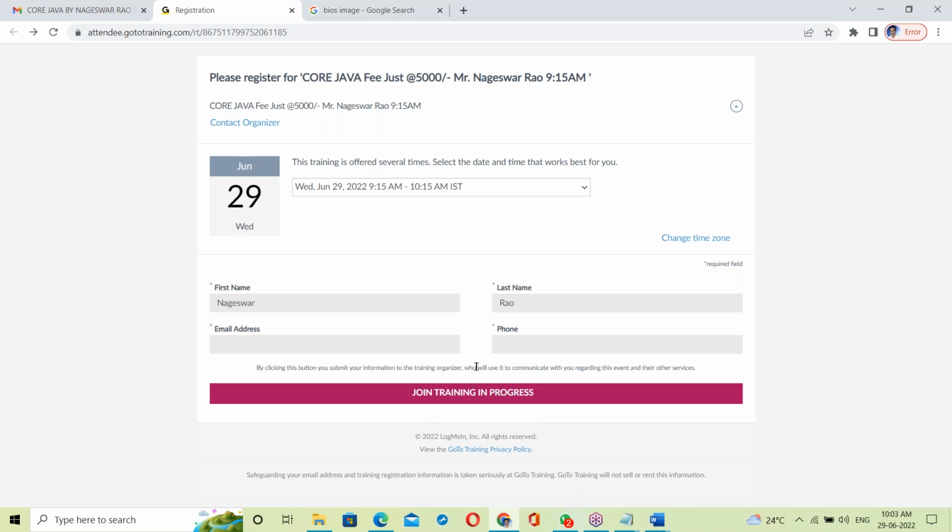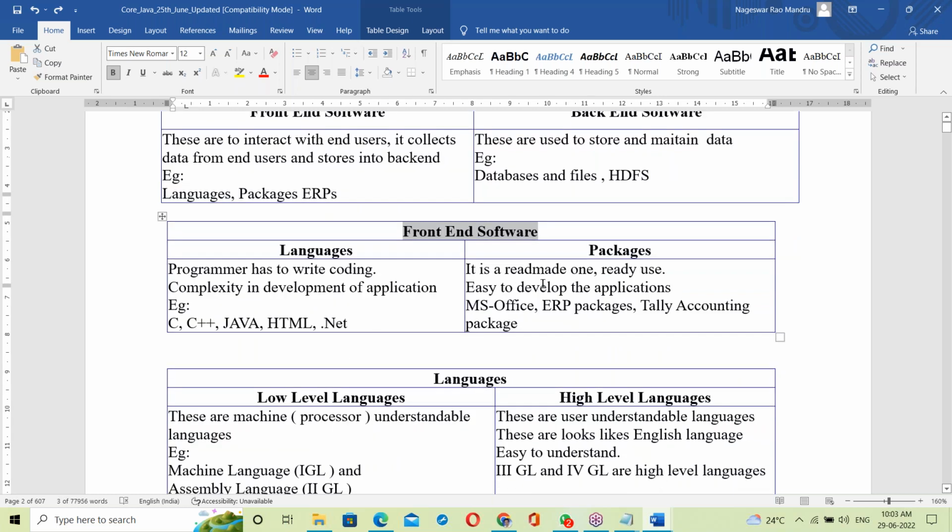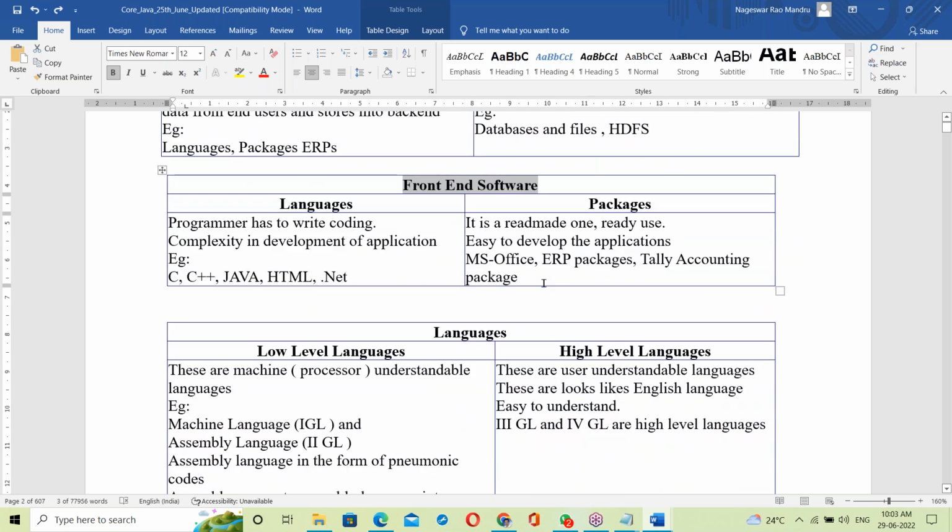That means that is a front end. Anyone taking data from a user is called a front end. Behind the form there is a Java program taking data from you and storing it to the database. So it's a front end. Java comes under front end. Now let us move to front end.